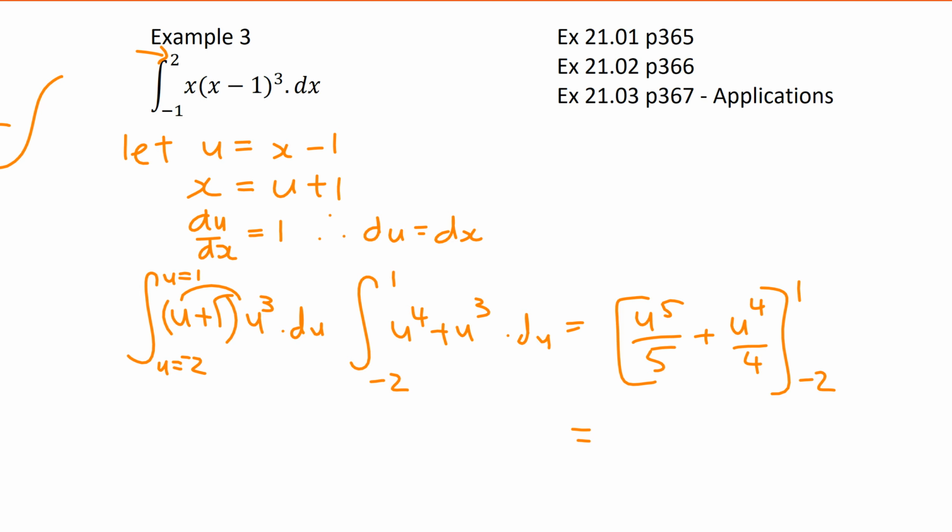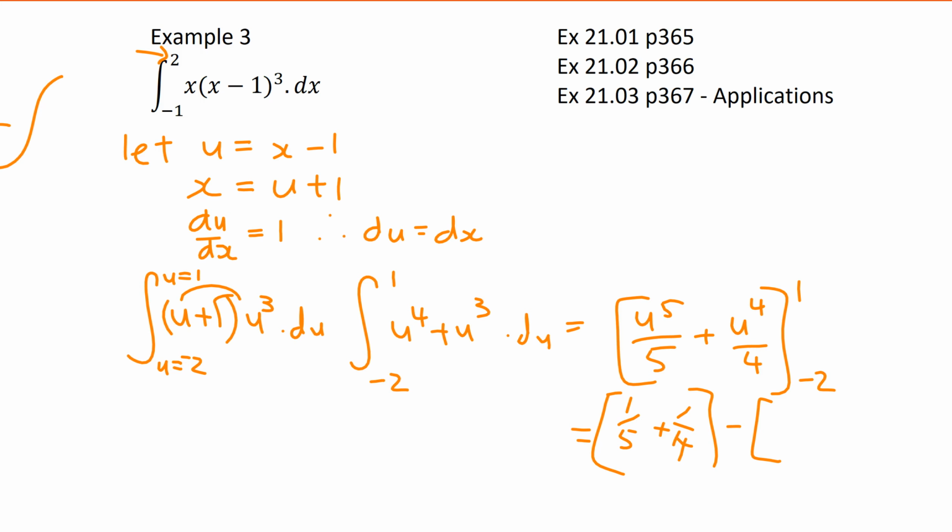Now I can just substitute those numbers in straight away. That's 1/5 plus 1/4, sorry about the handwriting, minus negative 2 to the power of 5 is 32.